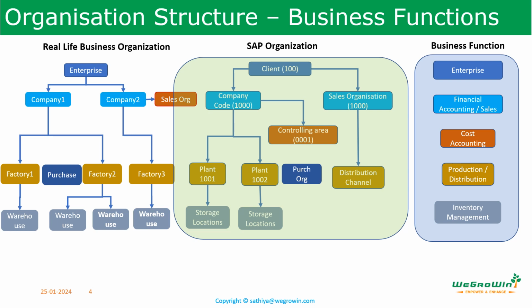In the organizational units of PP and MM, the company code attains the highest level. Within the company code, there can be one or multiple plants. Within each plant, there can be one or multiple physical and virtual store locations. For MM, there are some additional organization units called purchase organization and purchasing group. In our session, we will discuss the organization units related to PP, MM, and also the organization elements related to sales and controlling to some extent.